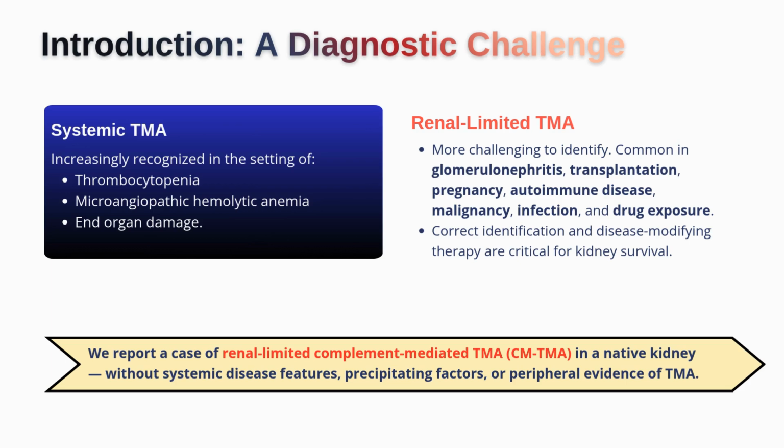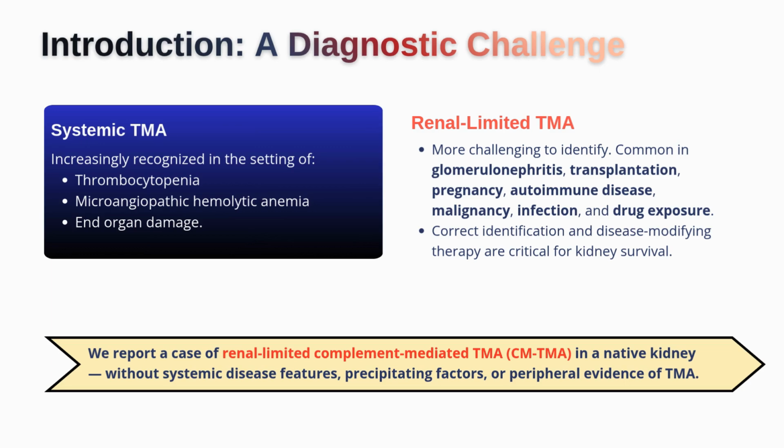When we hear the term thrombotic microangiopathy, most of us immediately think about the classic systemic picture. We think about thrombocytopenia, microangiopathic hemolytic anemia, schistocytes, elevated LDH, low haptoglobin, and obvious organ damage. In other words, we are trained to recognize TMA when the blood is already telling us the story. But renal-limited TMA is different. Renal-limited TMA is much quieter, much more subtle, sometimes much more dangerous because it hides behind other diagnoses.